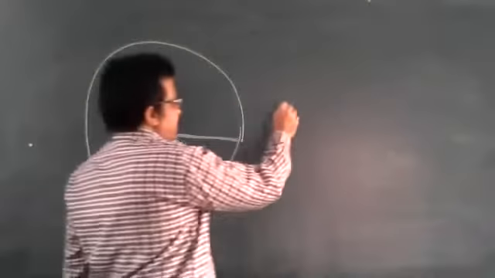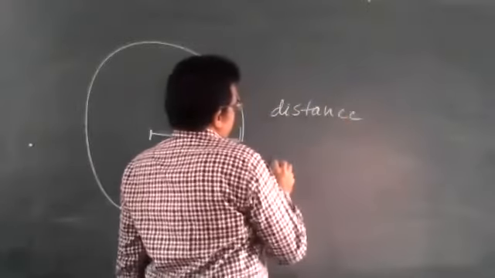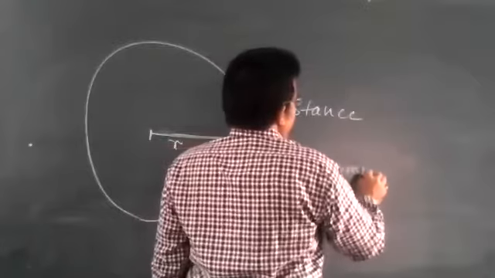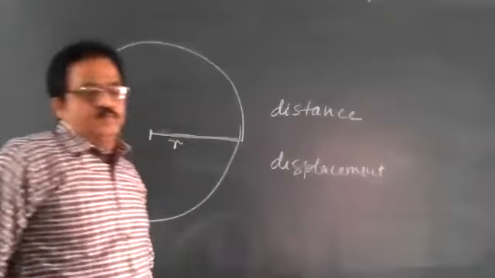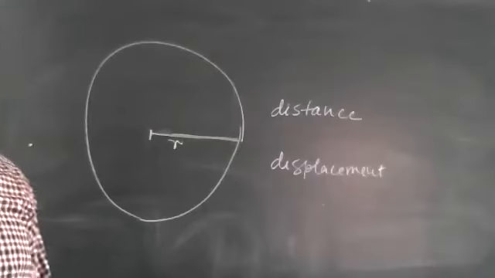Calculate the distance and displacement.